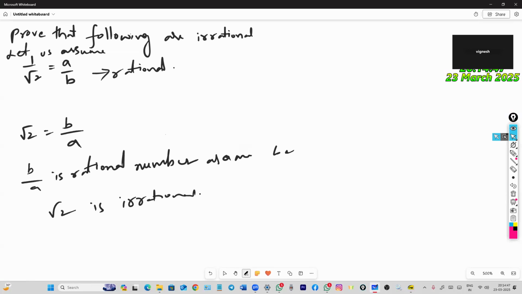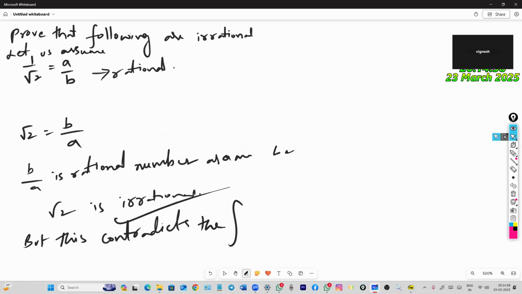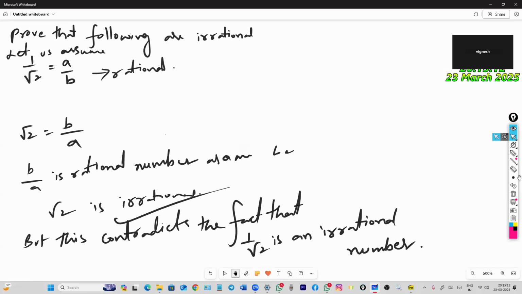Finally, 1 by root 2 is an irrational number. Okay, this is the first problem completed. Now the next question.